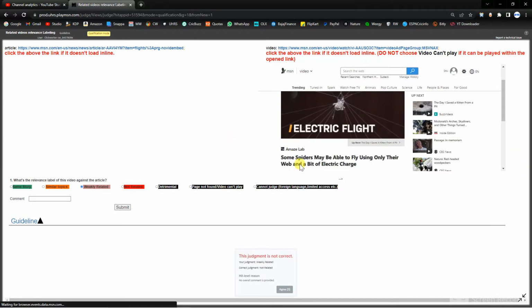Next, some spiders may be able to fly using only their web and a bit of electric charge. So these are not even weekly related. I chose weekly related. I was wrong in this, so be careful. This is not weekly related. This is not related. Both the article, video as well as manuscript, are not related.